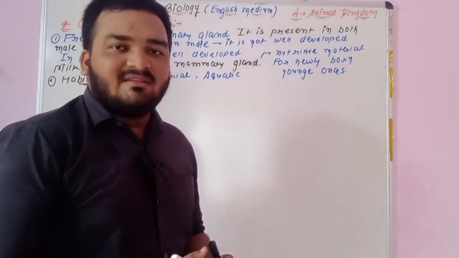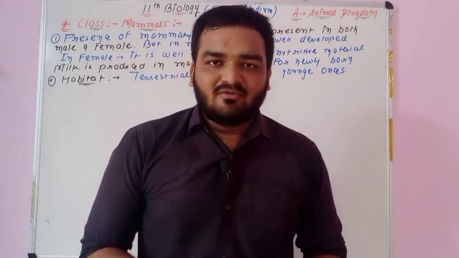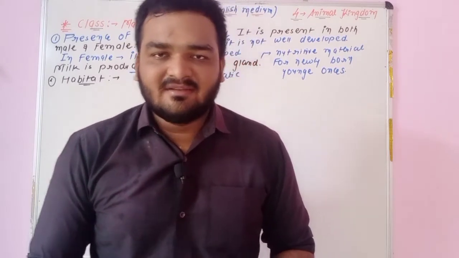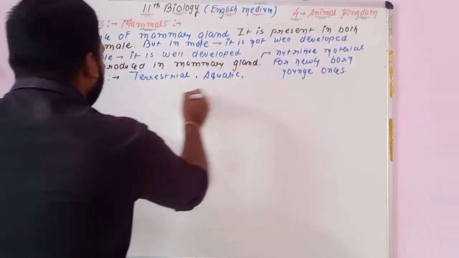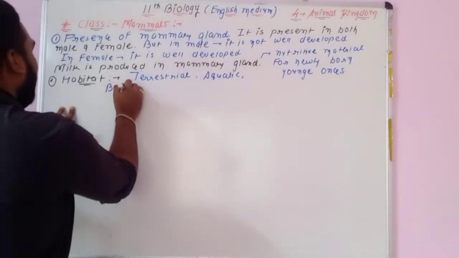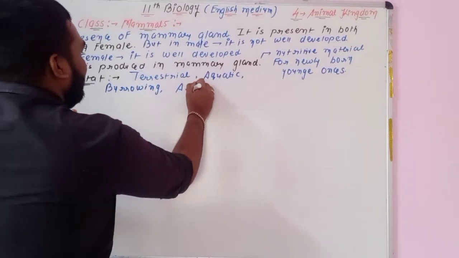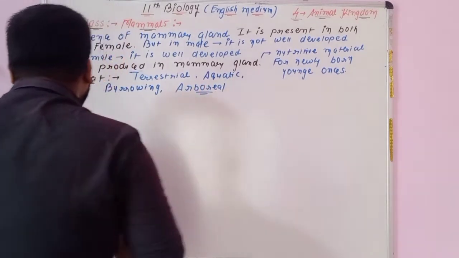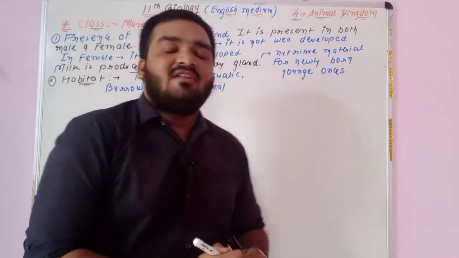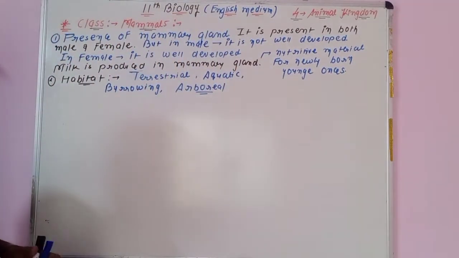Okay, some mammals are burrowing mammals, like the shrew, then the mouse, means some rodent animals are the burrowing type of animals. So terrestrial, aquatic, or we can say the burrowing mode of life. Some mammals show the arboreal mode of life, like the squirrel. Squirrel is one type of mammal, and squirrel shows the arboreal mode of life. So two points are there. First point is about the mammary gland, second point is about their habitat.